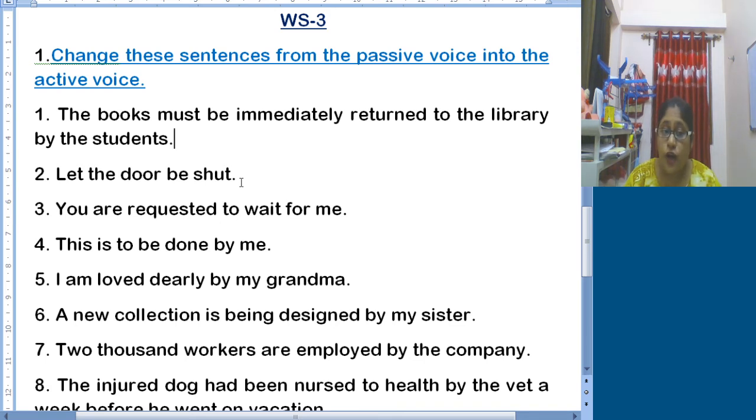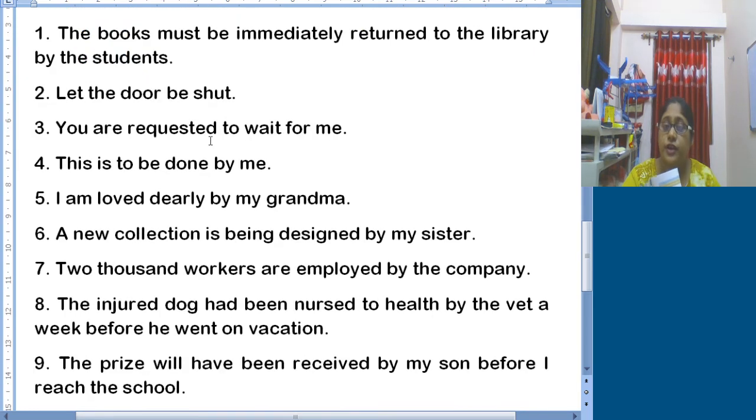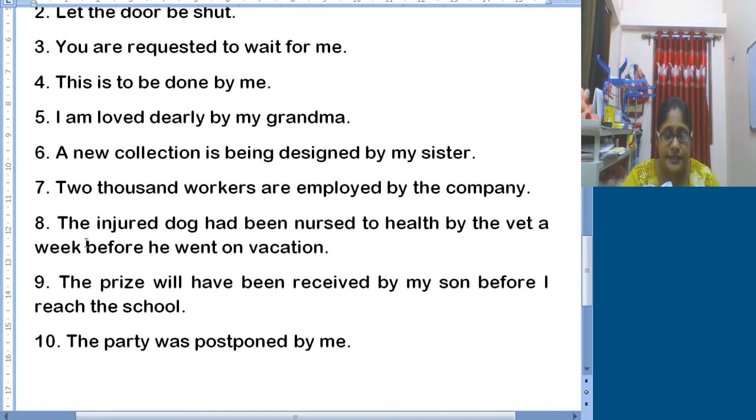The injured dog had been means it will remain in past perfect in the active sentence. So the change will be: the vet had nursed the injured dog to health a week before he went on vacation.